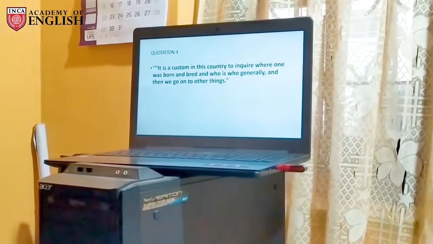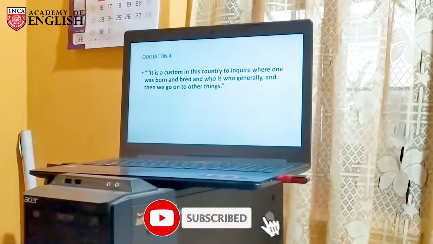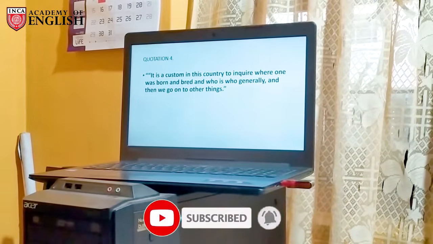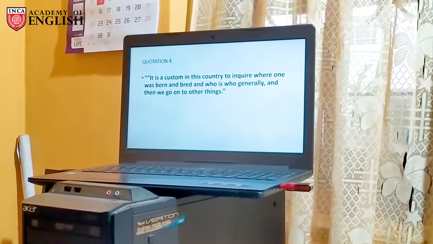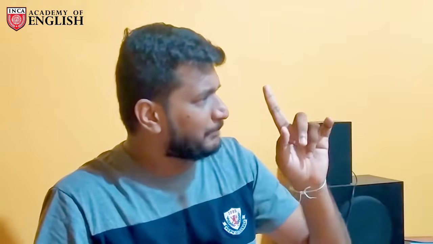Right. This one. "It is a custom in this country to inquire where one was born and bred and who is who generally, and then we go on to the other things." This is also a very important quotation, which is said by Jagannath. When Jagannath soon after met Grace, Jagan asked this question of Grace, and this clearly shows the traditional culture or the traditional norms that people have not only in India but also almost in Asian countries.